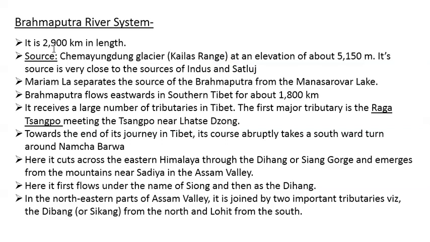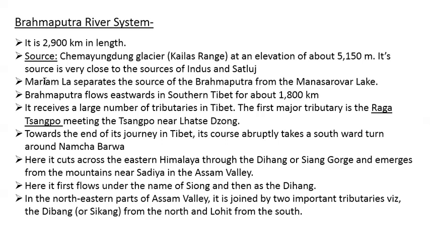Brahmaputra river is about 2900 km in length and the river originates from a lake near Kailash range. The name of the glacier is Chemayungdung Glacier. The glacier is located at an elevation of about 5150 meter and this is very close to the source of Indus and Satluj. So in the Indus river system we have discussed that the river Indus and river Satluj also originate from a lake near Kailash Mansarovar range. So here what we meant to say is that even the source of river Brahmaputra is very close to the source of river Indus and Satluj.